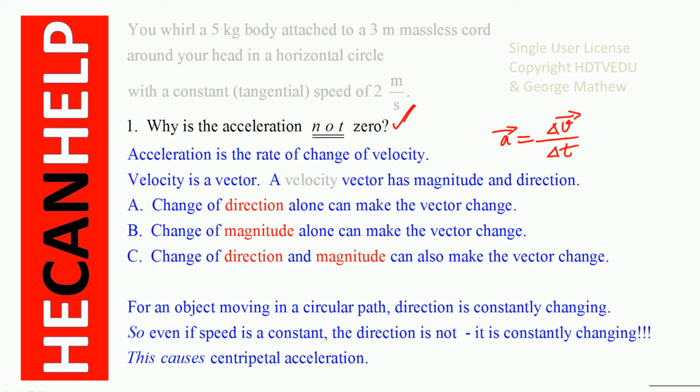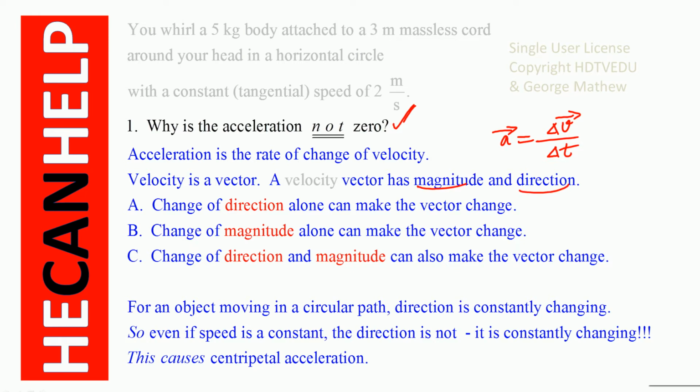Velocity is a vector. A velocity has magnitude and direction. A vector has magnitude and direction. So the velocity vector has a magnitude and direction.